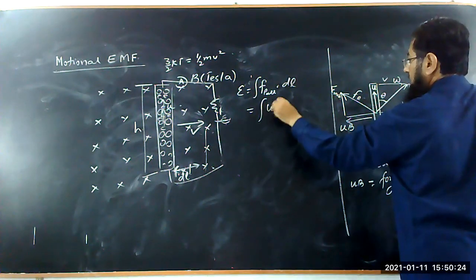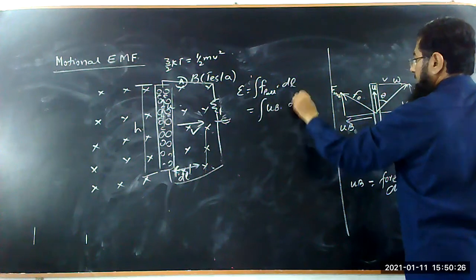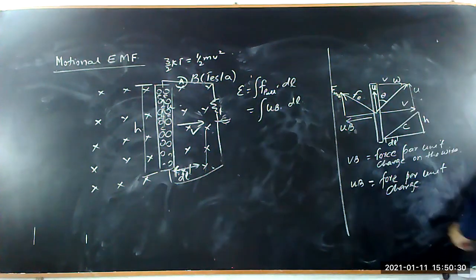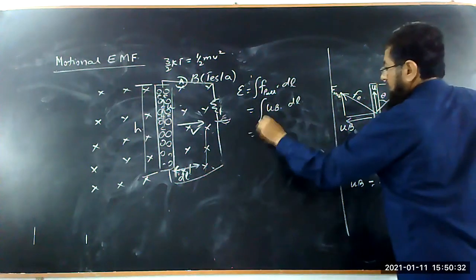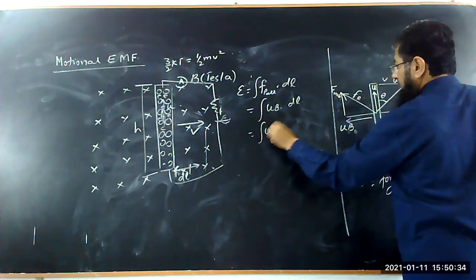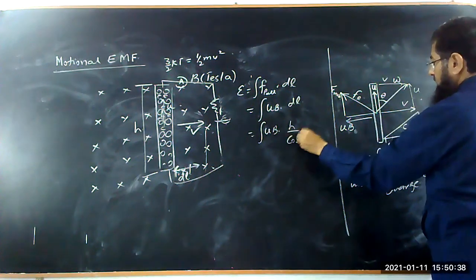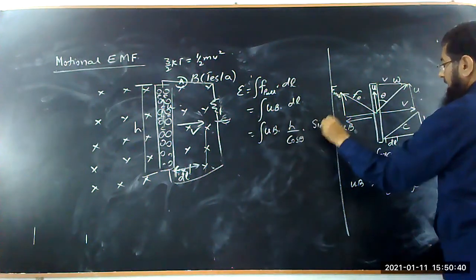UB dot DL. So this DL can be rewritten as UB into H upon cos theta into sin theta.